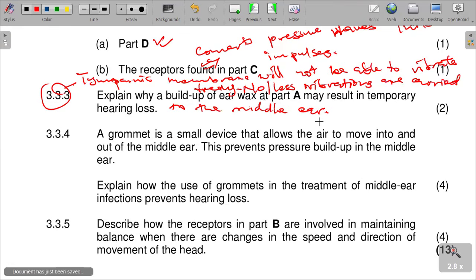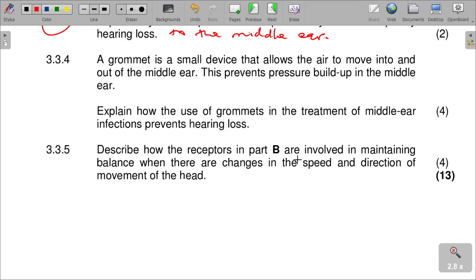And then 3.4. A grommet is a small device that allows air to move into and out of the middle ear. This prevents pressure build-up in the middle ear. Explain how the use of a grommet in the treatment of middle ear infection prevents hearing loss.